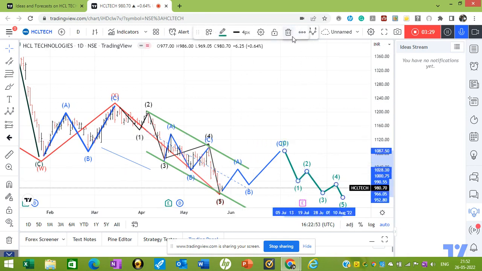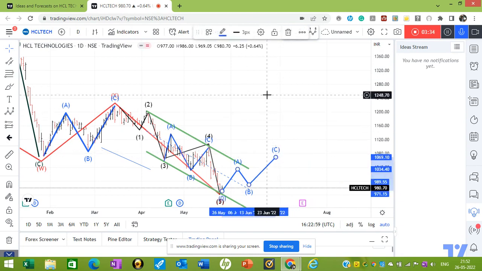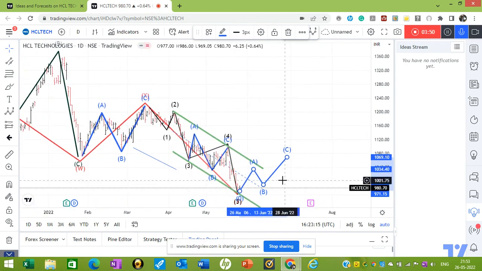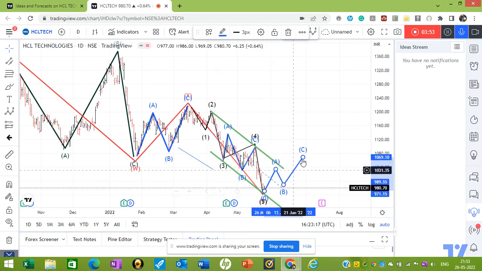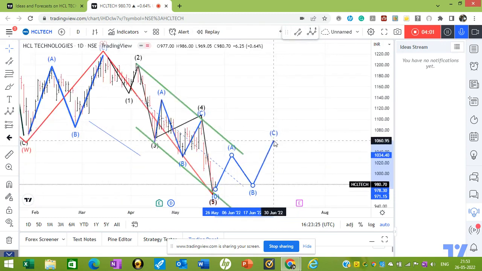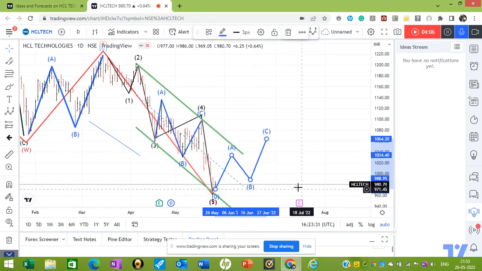This much correction is enough for HCL, but you never know, because Nifty will fall, Reliance will fall. There are many stocks which will fall, major stocks in the coming week. So we still have the bearish trend. So at least this much one can trade, A, B, and C corrections. But be careful if this ABC correction happens within parallel lines, expect a wave Z, a five wave more decline.